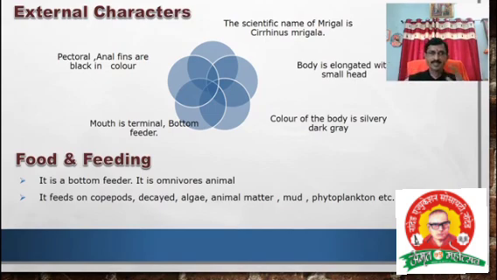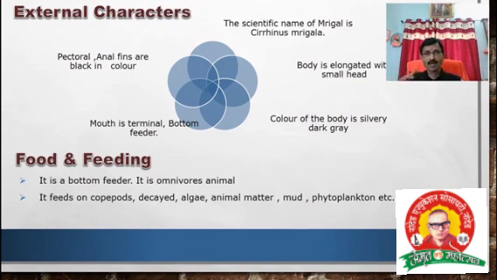Okay. The next aspect of our biology is food and feeding habit. Already I told that it is a bottom feeder. It is an omnivorous animal. What is meant by omnivorous? It feeds upon plant-related material, decayed matter, mud and dead animals. That is, it feeds upon copepods, decayed algae, animal matter, mud and phytoplankton.